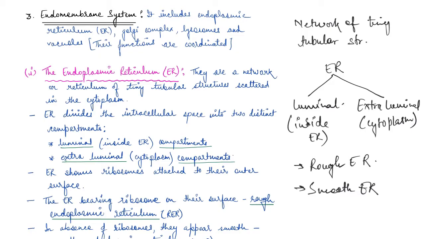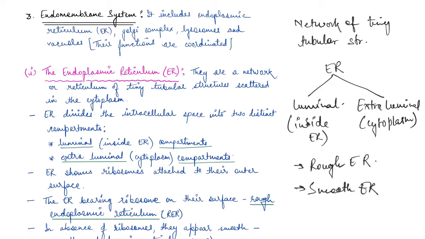So you observe rough endoplasmic reticulum in cells actively involved in protein synthesis, and they are extensive and continuous with the outer membrane of the nucleus, because transcription happens inside the nucleus, and then the messenger RNA is transferred to the cytoplasm for translation. So it is transferred just outside the nucleus, and that is why you will see rough endoplasmic reticulum very close to the membrane of the nucleus.